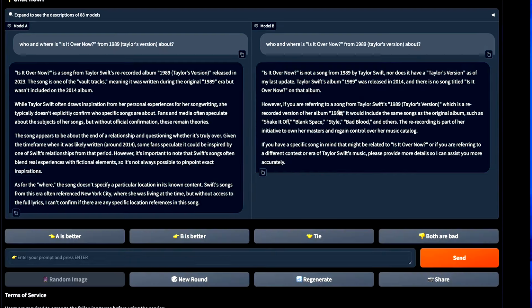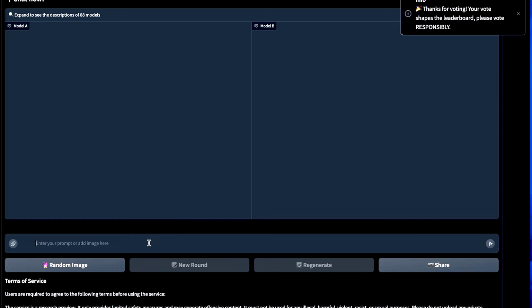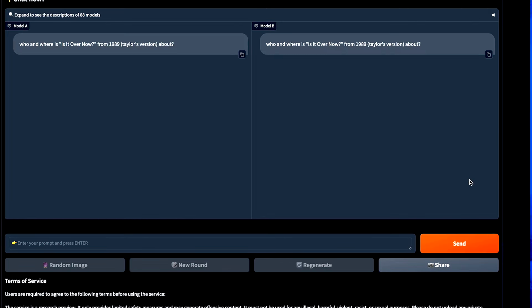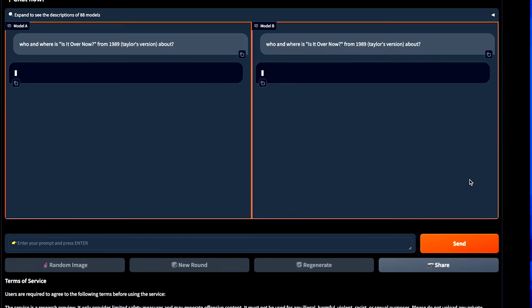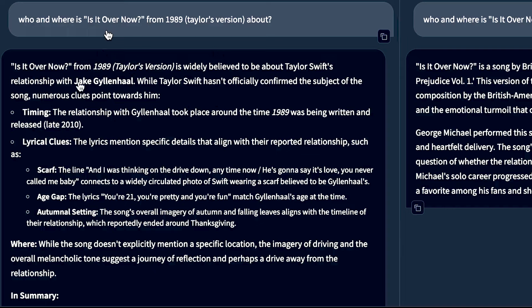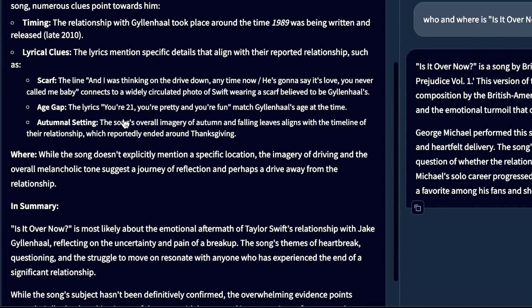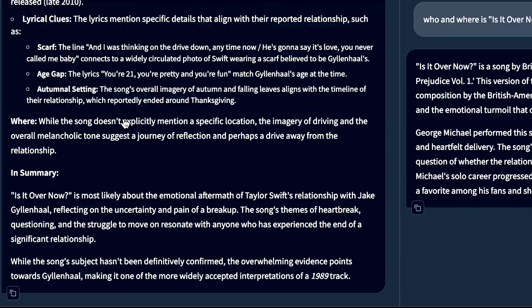And you see this one is Claude 3.5 Sonnet, quite an intelligent model. DeepSeek Coder doesn't have a clue. So you can sort of rule out the DeepSeek ones. Let's do this for a little bit. We'll just ask this question over and over again. We'll see what Model A and Model B are going to come back with. So the one on the right-hand side is hilarious. It says it's a song by George Michael, so it hasn't got a clue. The one on the left here is about Jake Gyllenhaal, right? So again, that could be true, but you see it's very different from what the GPT-based models are saying.